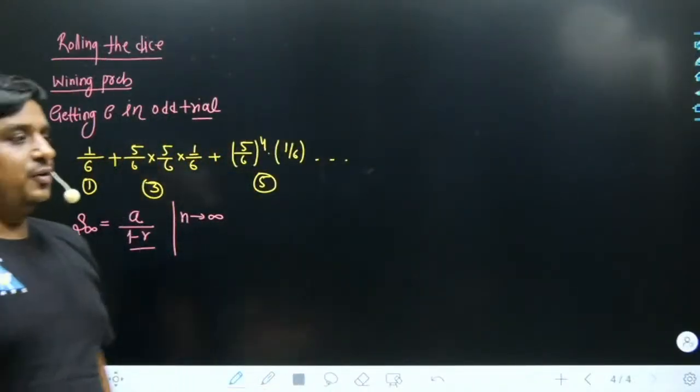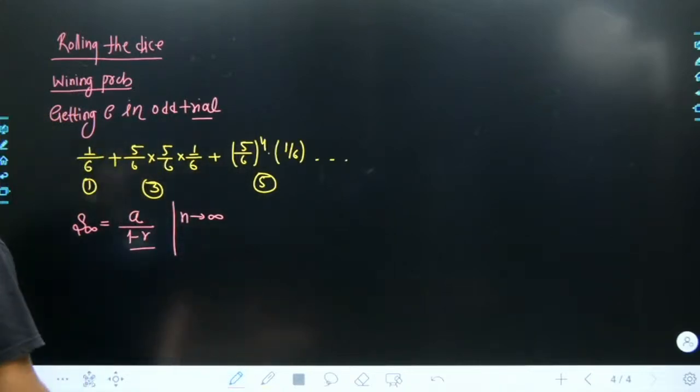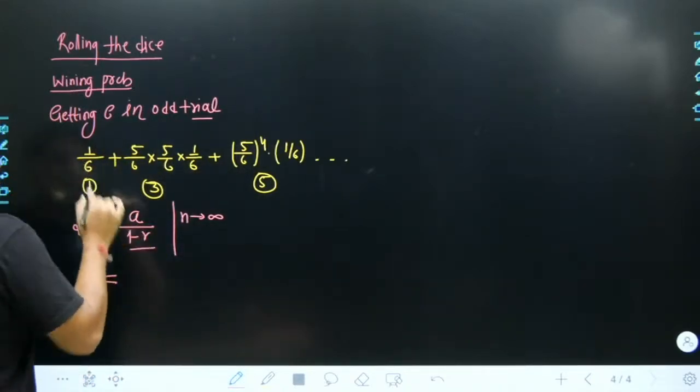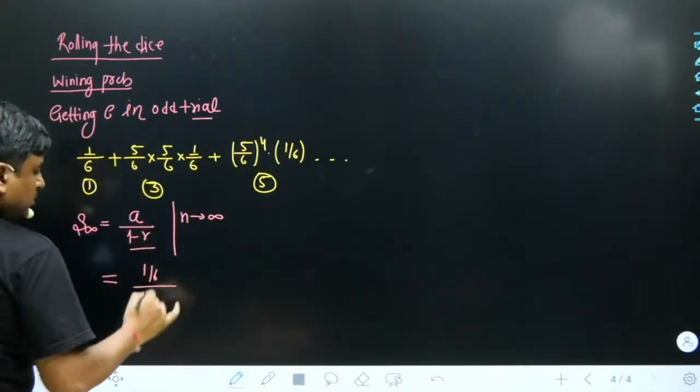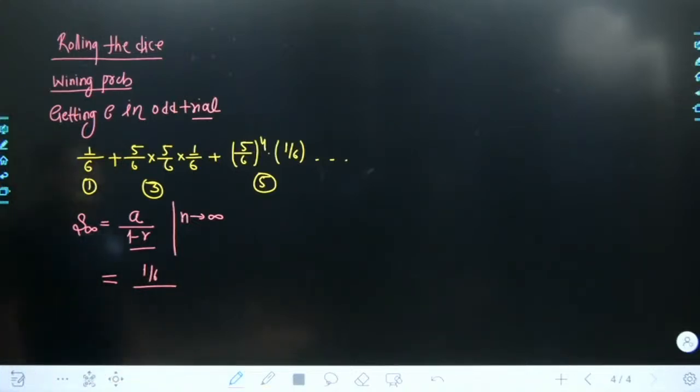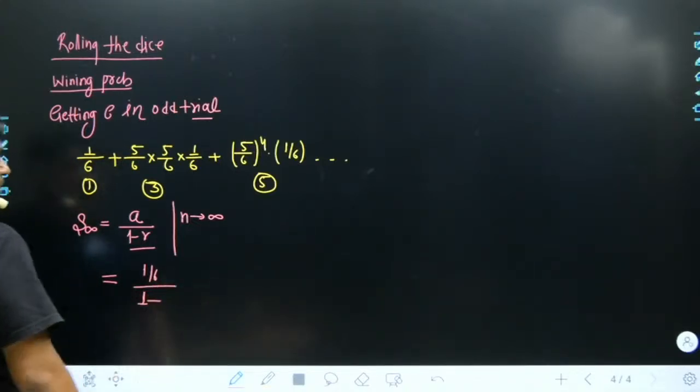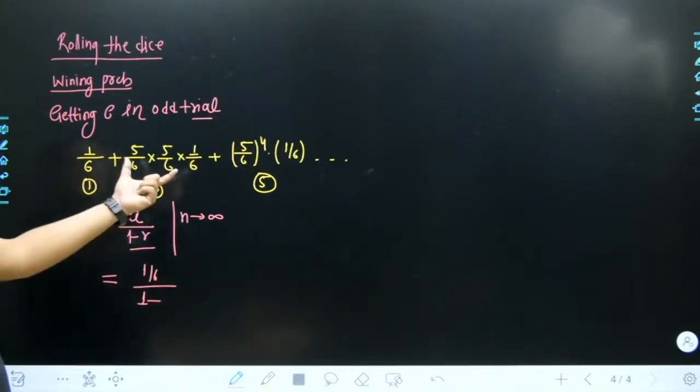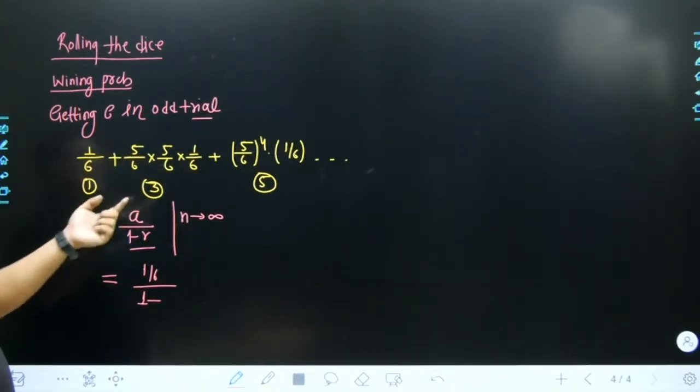Is that part clear to all of us? So let me start feeding the data. The A is the first term in the geometric progression, that is 1/6. 1 minus the R is the common ratio. So obviously you will take the division between these two terms.